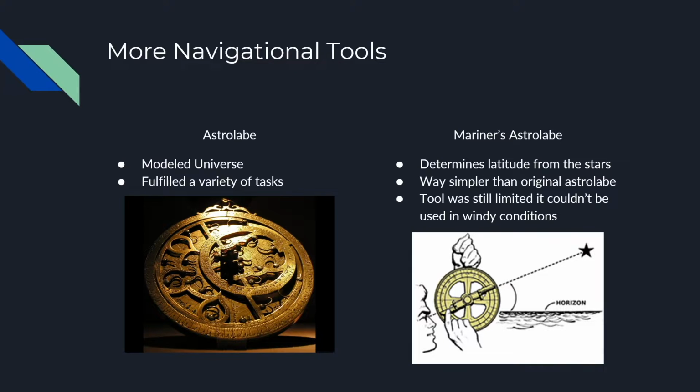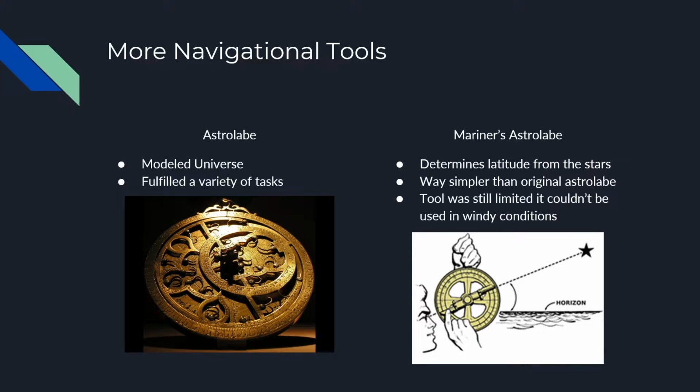The mariner's astrolabe was a much simpler model of the astrolabe. It was made out of brass because the extra weight would be helpful on a moving ship or windy day. As shown in the image, it was used by holding the tool from the top. This made the instrument remain vertical. The user would then align the middle part to the direction of the object being used as a fixed point. The middle part would then align to the object and an altitude on the circle.